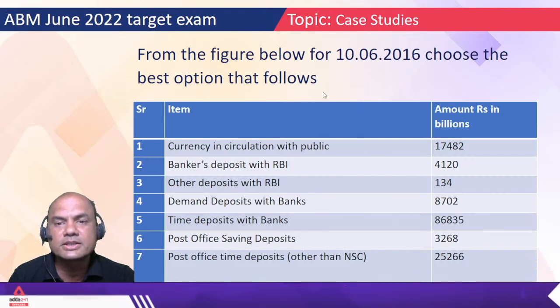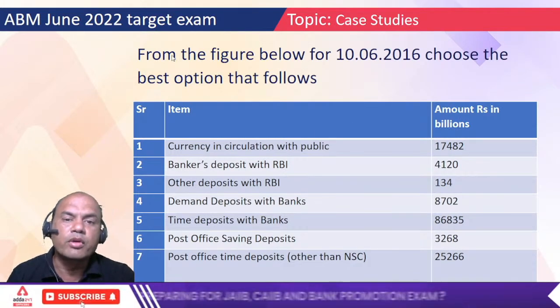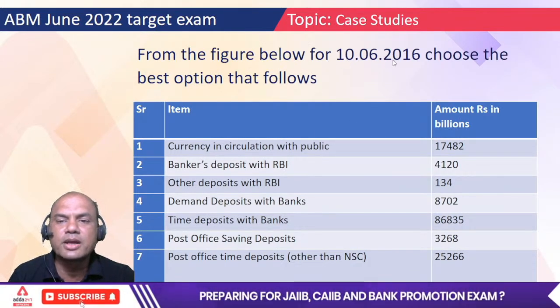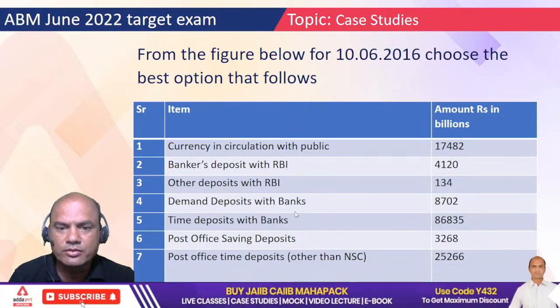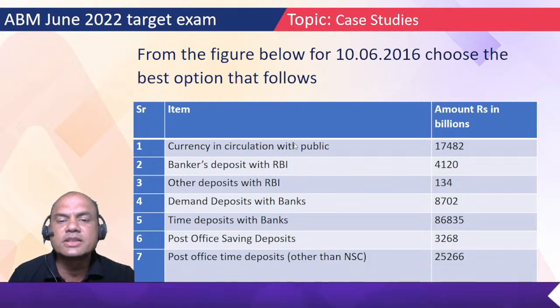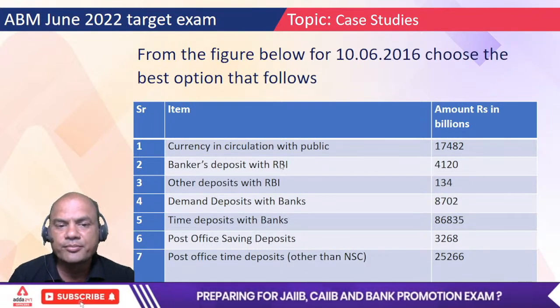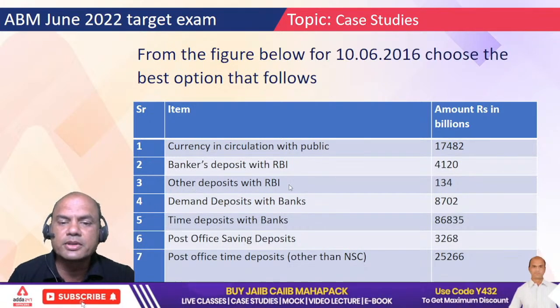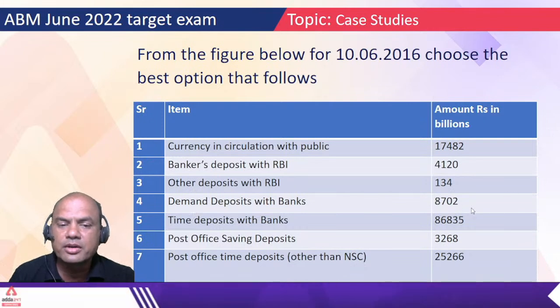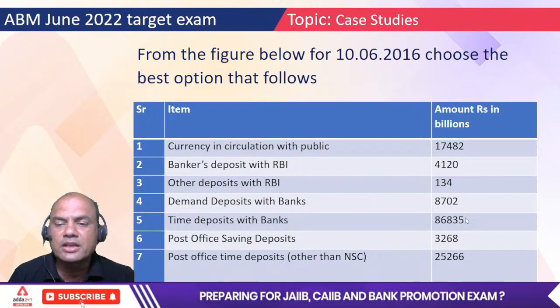Now we'll come to the case study. From the figure below, choose the best option that follows. These are the figures given. What are the figures? Currency in circulation with the public, some amount. Bankers deposit with RBI, amount. Other deposits with RBI, some amount. Demand deposits with banks, amount. Time deposits with banks, again amount.